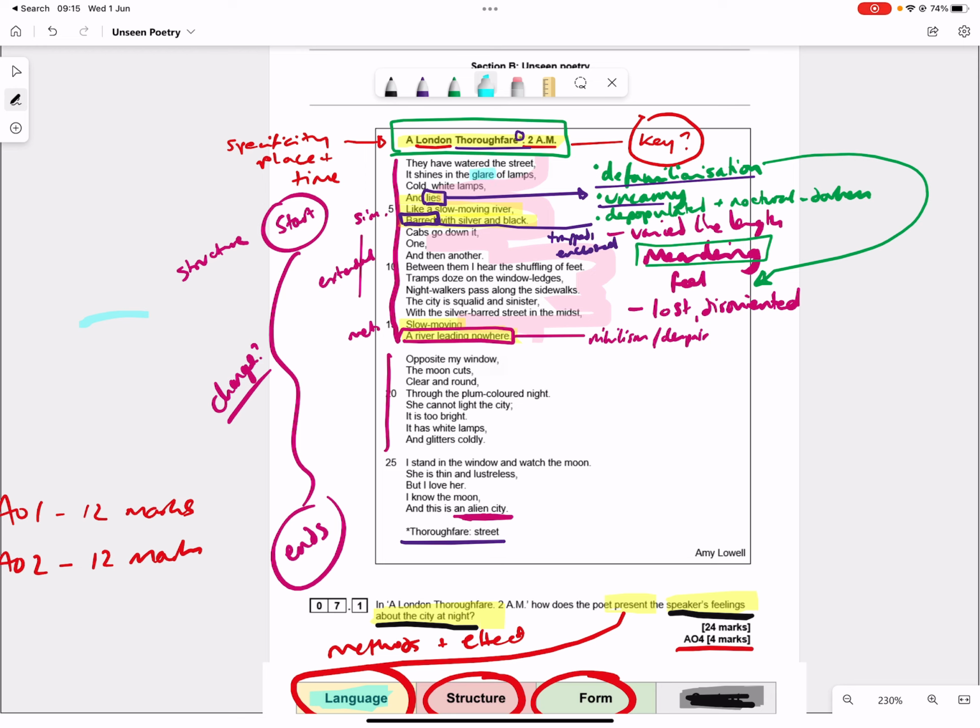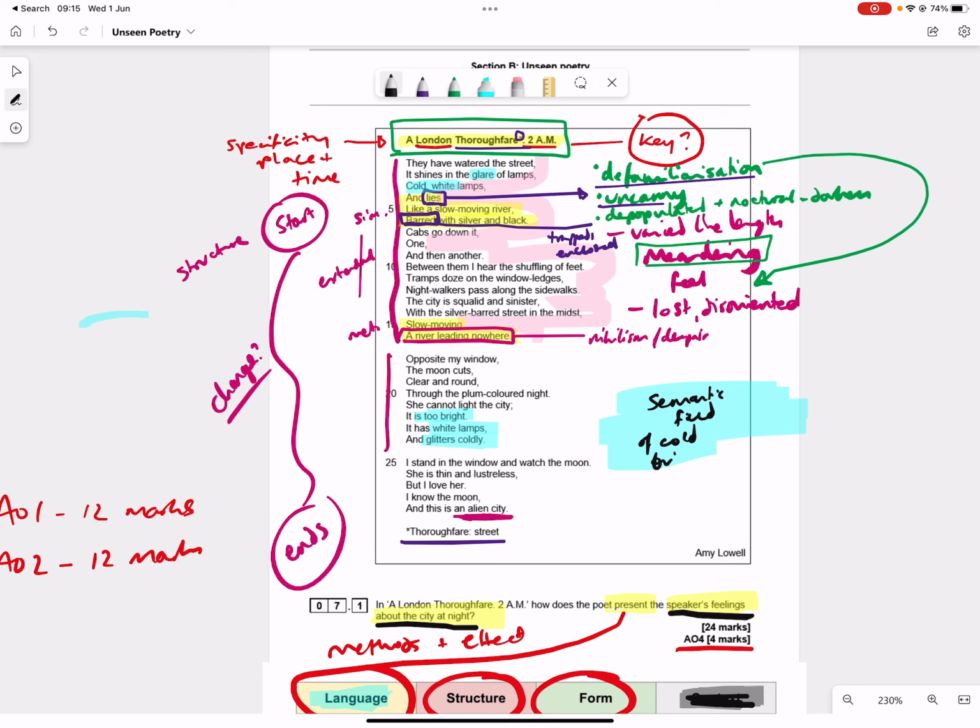So we get glare, cold white lamps, too bright, white lamps glitter coldly, and I think that's probably it. So I would say what we have here is a semantic field of cold brightness, which again is paradoxical because it's supposed to be the city at night.